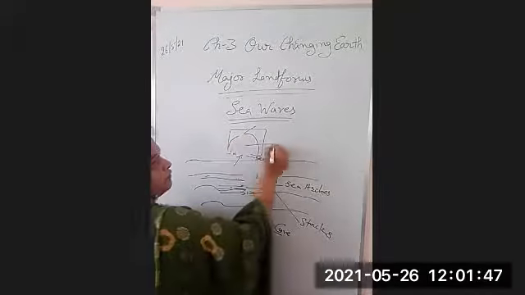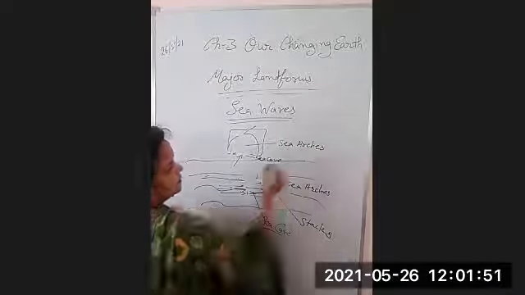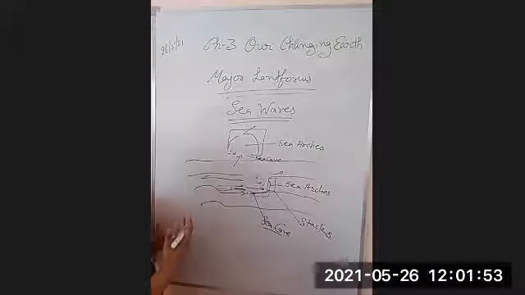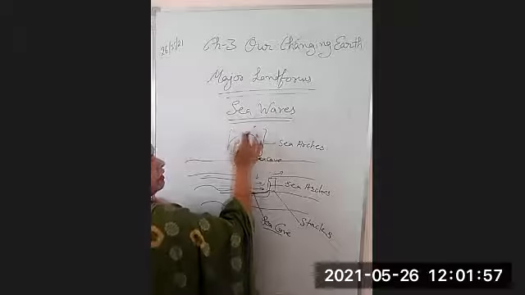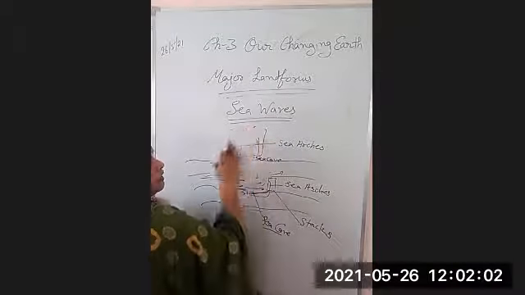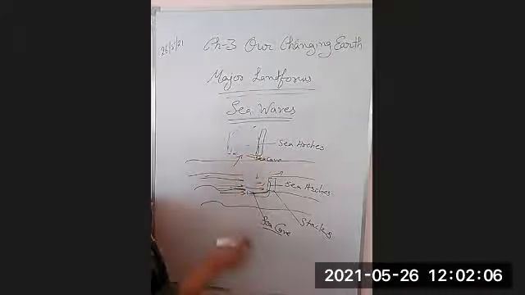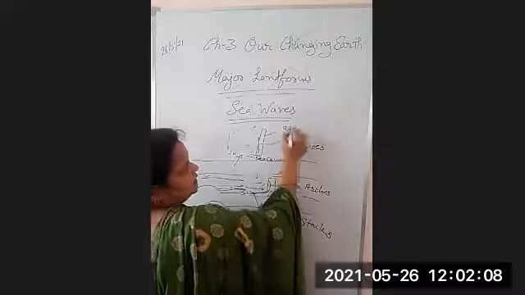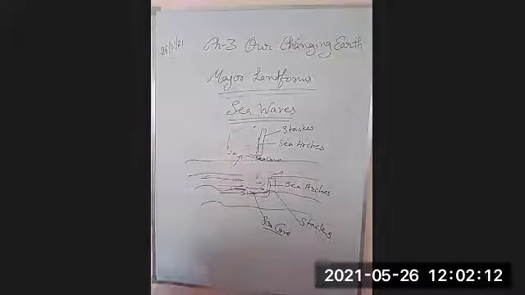This type of formation is known as sea arches, and this process will go on later, and this roof will collapse. Only this part will remain like a pillar, that is known as stacks, right?